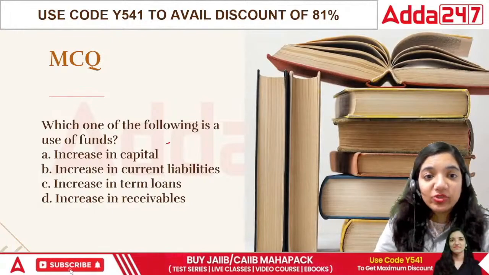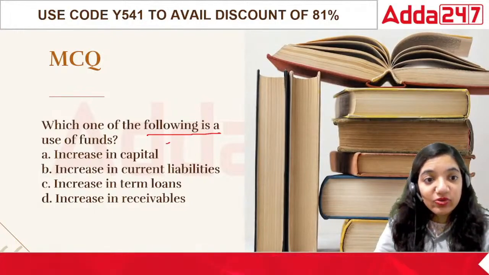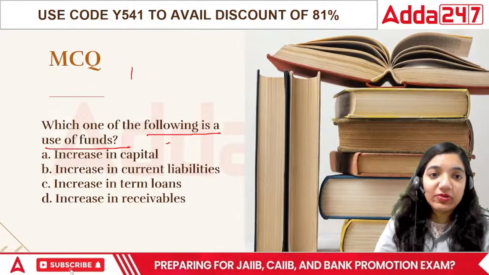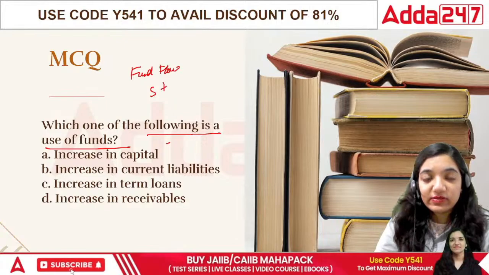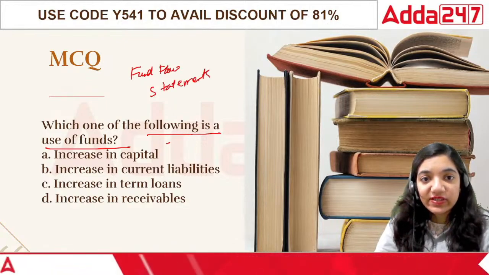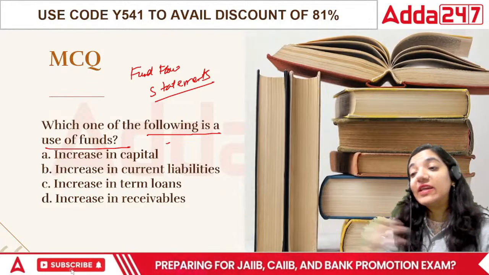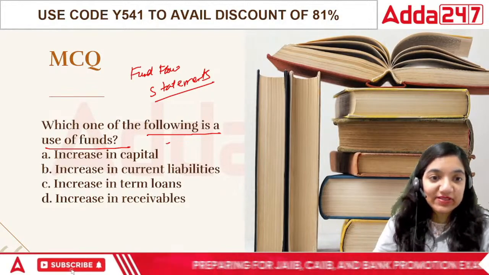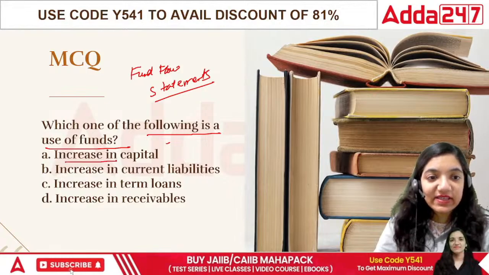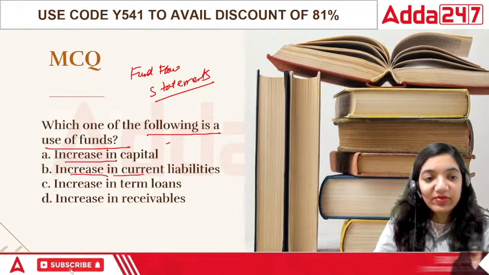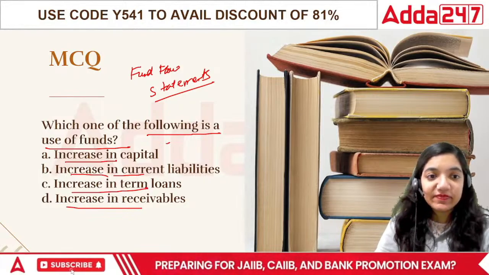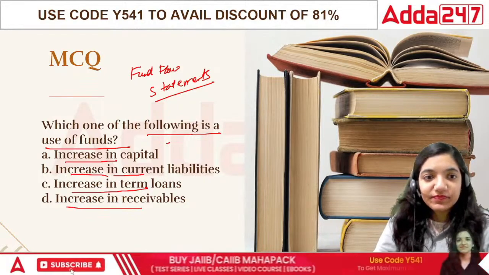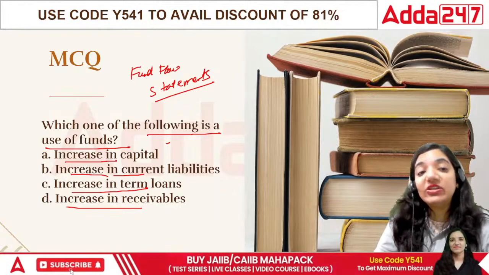Next question. Which one of the following is a use of funds? That means if I talk about the fund flow statement, which one of the following is a use of funds? They are not getting funds, they are utilizing the funds, right? Is it increase in capital? Is it increase in current liability? Is it increase in term loan or increase in receivables? Which one of the following is a use of funds?